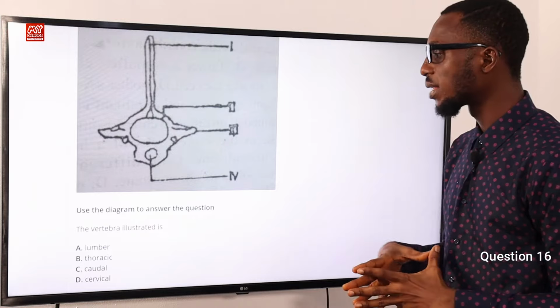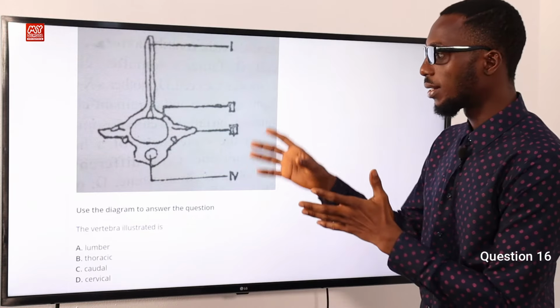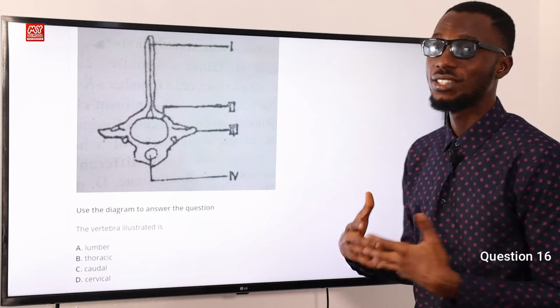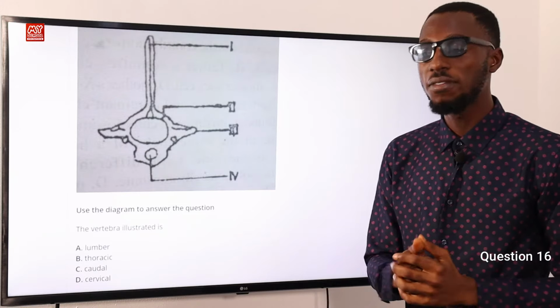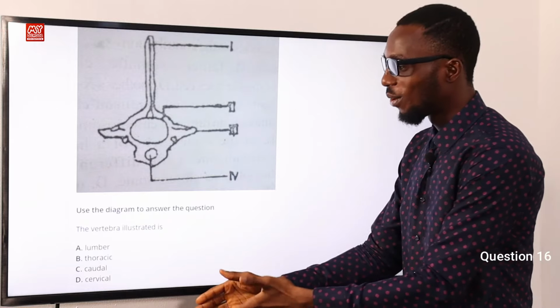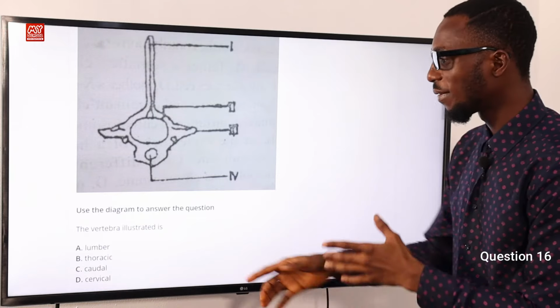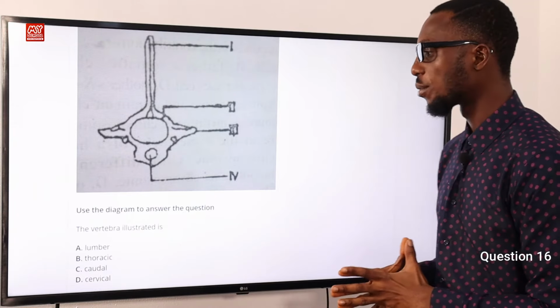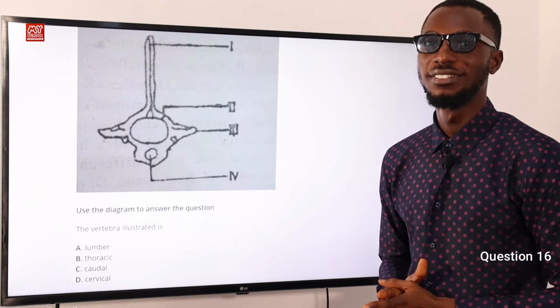So we have question 16 to tackle. Use the diagram to answer the question. The diagram we are seeing is a thoracic vertebra. It is found in the chest region, and they are 12 in number. So look through all of the options provided. They said the vertebra illustrated is what? It is option B, thoracic vertebra.